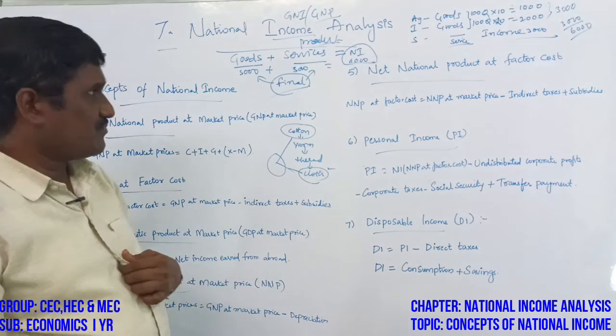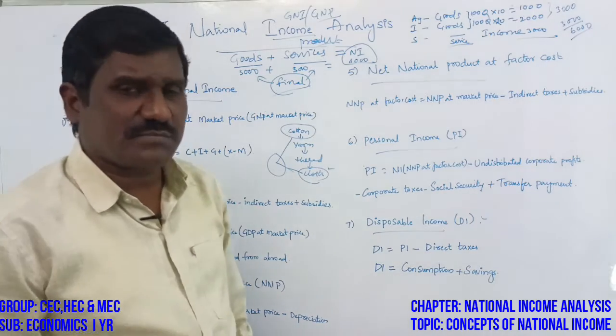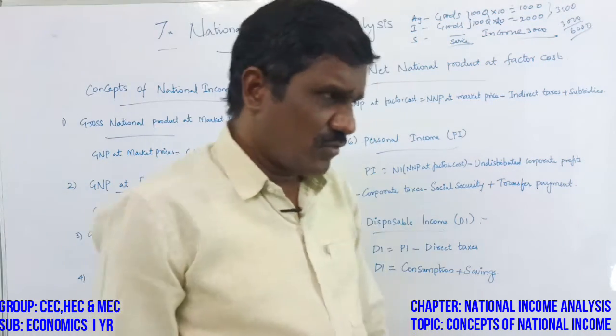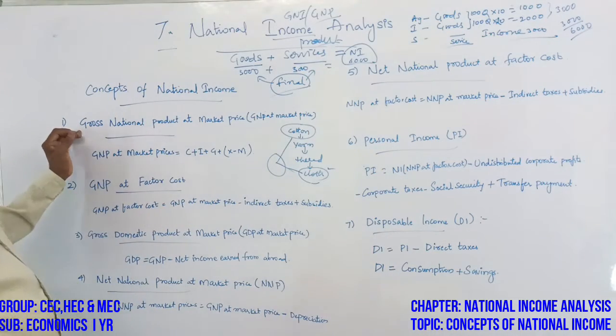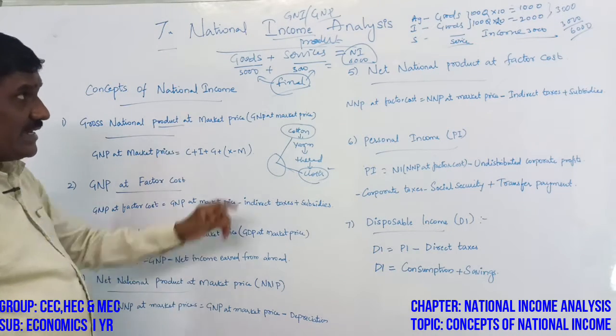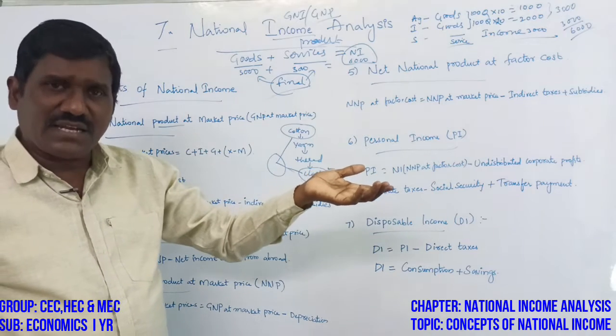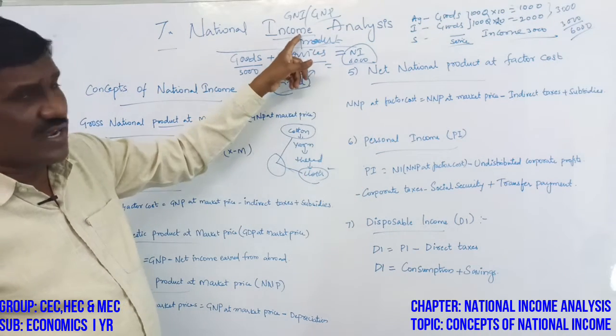Then, the concepts of national income. Various concepts are there in national income. Here, the first one is gross national product. We said product here and income there; the product is converted into income, so the final stage is income.